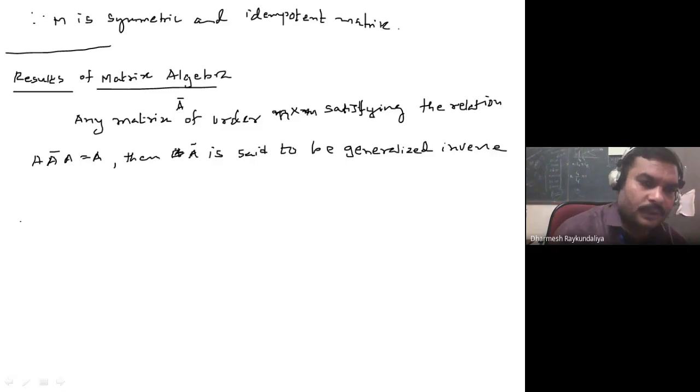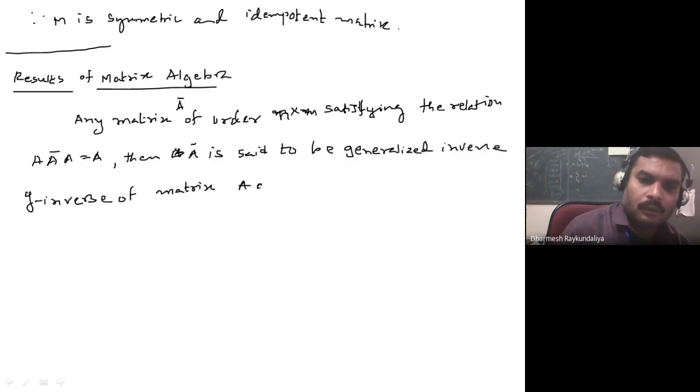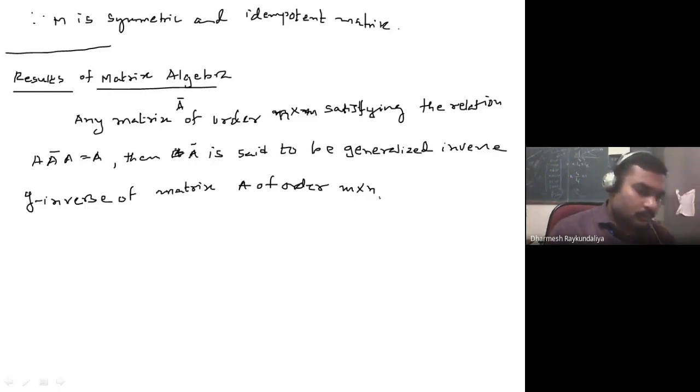We call them a G inverse of matrix A of order m cross n. So A bar is said to be a G inverse of A.